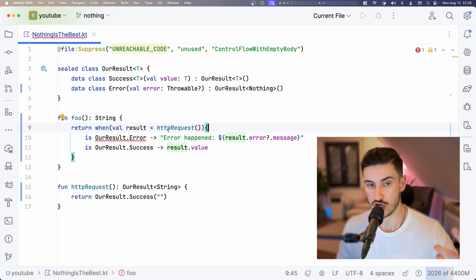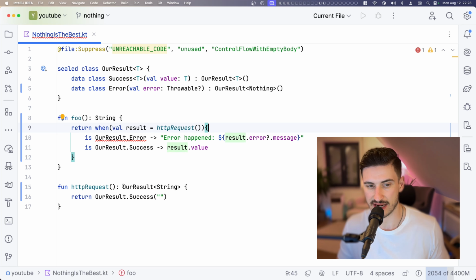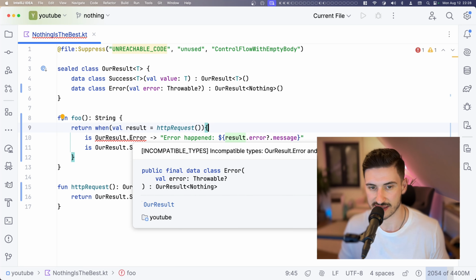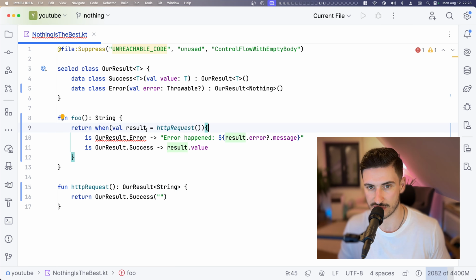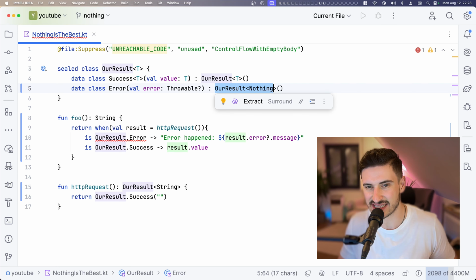However, if we look at the code after we unwrapped the result, we see that we get an error from the compiler, which says something about incompatible types. We expect that an OurResult of type String is coming back, and we cannot just cast it to OurResult of Error. And the reason is because OurResult of Error will be OurResult<Nothing>, which is not exactly the same type as OurResult<String>, right?